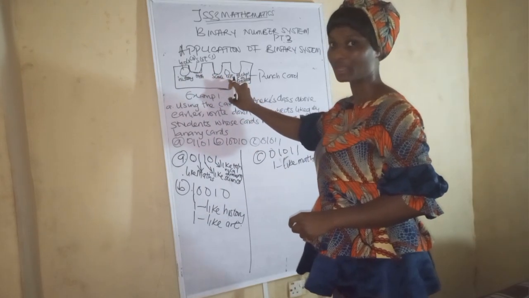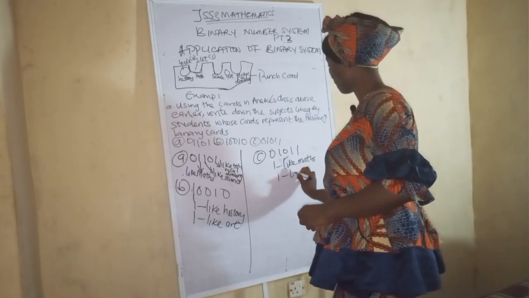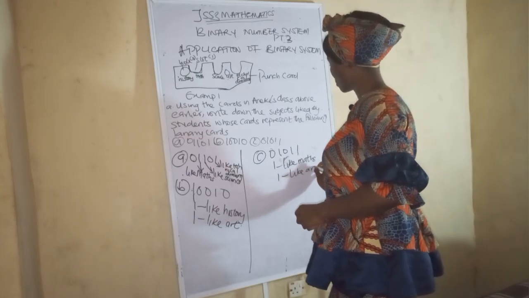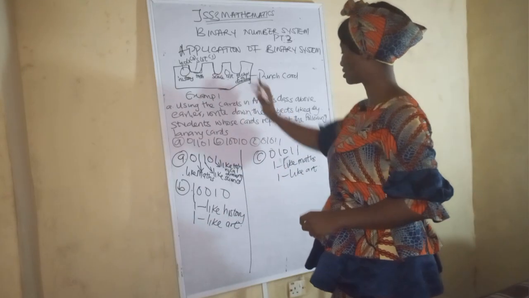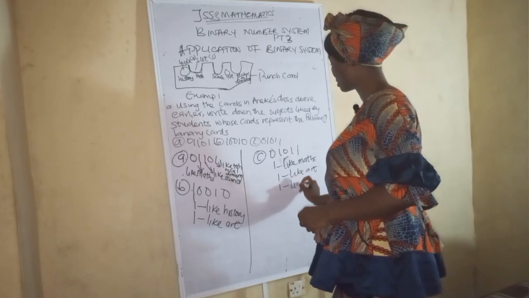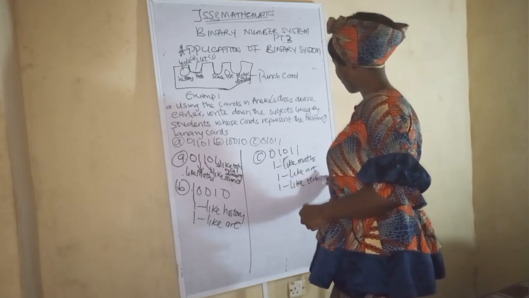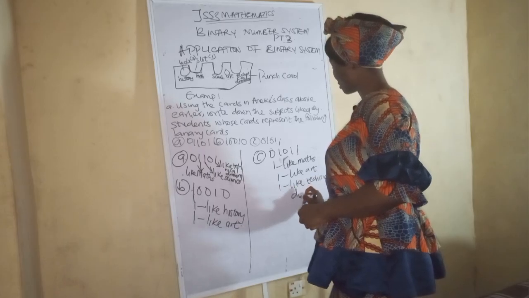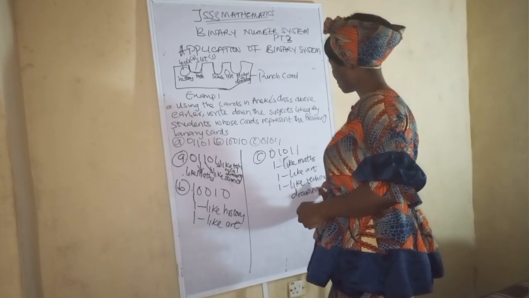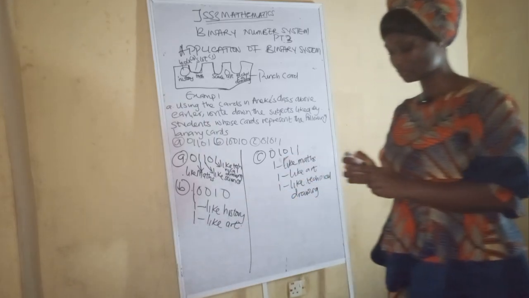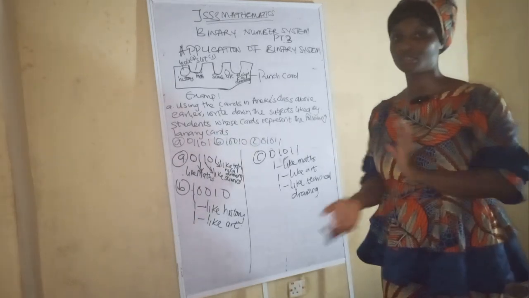Have you seen it now? So you like arts. So why the subject that follows it is what? Technical drawing. So you like technical drawing. So that is just how to go about it. It's as simple as that. So it is simple, very simple. So let's move to the next subtopic now.